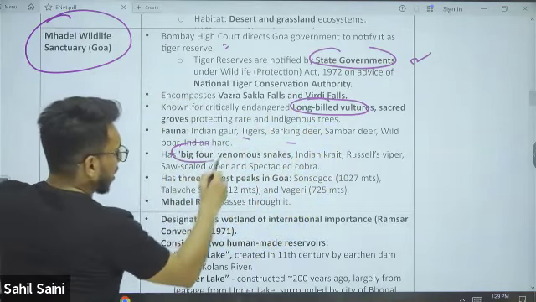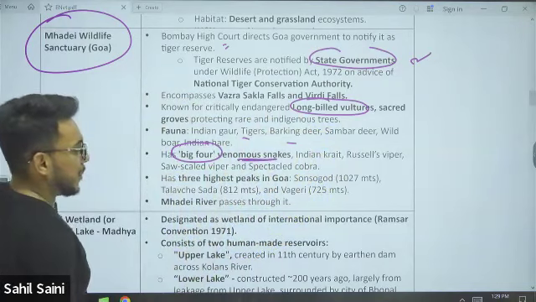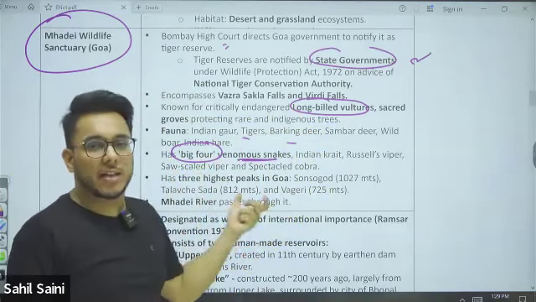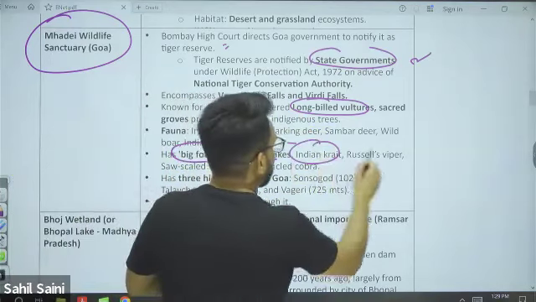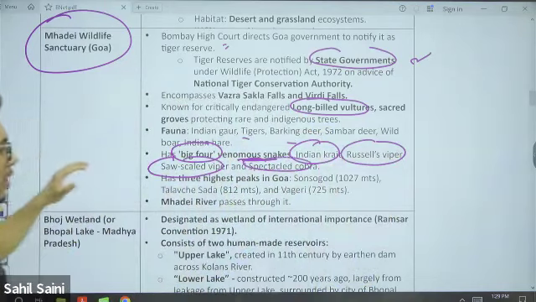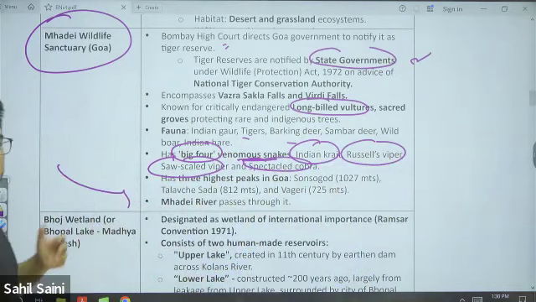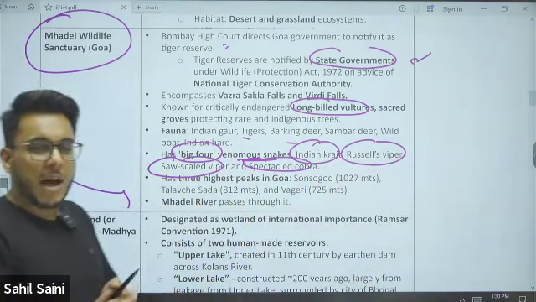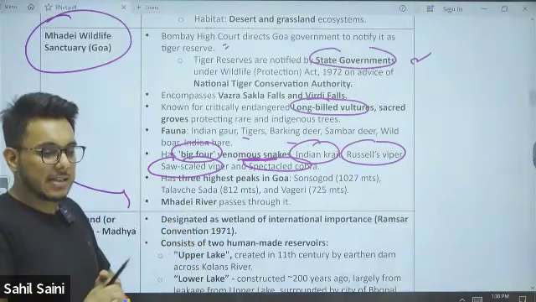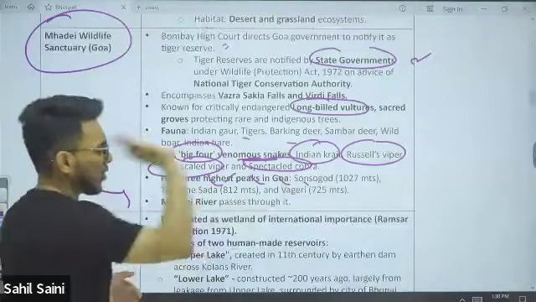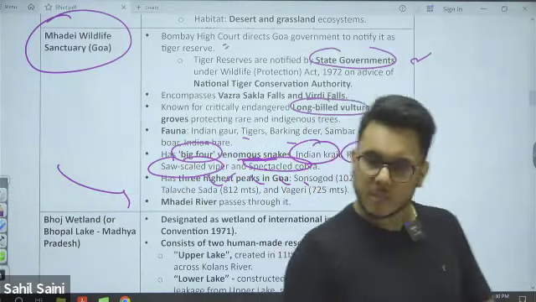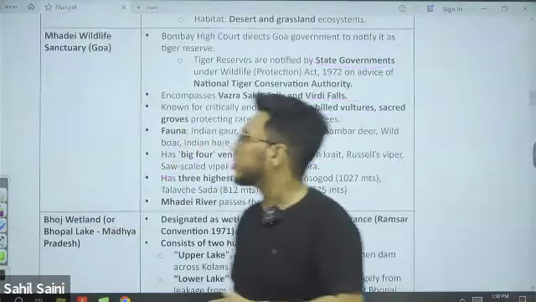Now this is important: the big four venomous snakes. Big four is a classification given to the Indian krait, Russell's viper, saw-scaled viper, and spectacled cobra. All of them are found here. The Mahadei river, which is the lifeline of Goa, passes through this. On the Mahadei river there is also a controversy; I'll discuss that separately. Now, the highest peaks of Goa are not that important. So because of this, it was in the news.